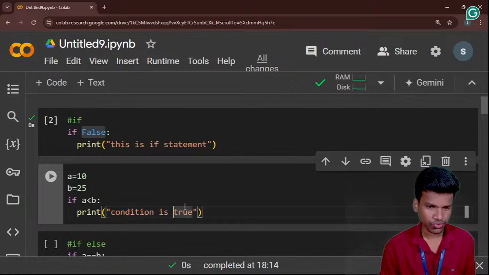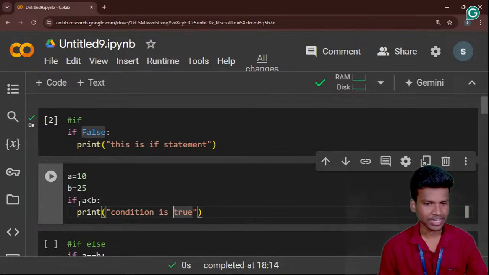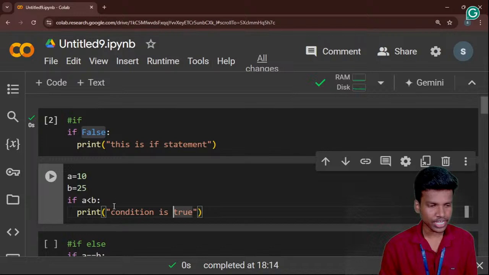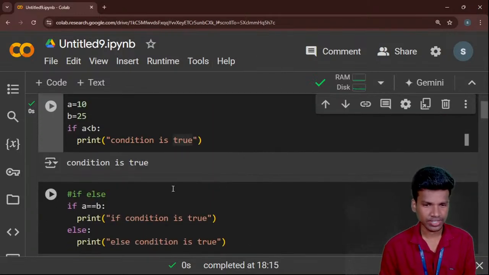The condition is true, right? a is less than b, so automatically, since the a value is 10 and the b value is 25, the condition is true. So now the true condition will be executed, right? So you are right.